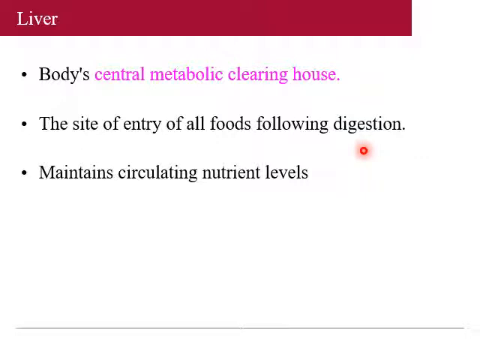After the digestion and absorption through the portal circulation, these biomolecules enter the liver where the final metabolism occurs. So the liver maintains circulating nutrient levels through various metabolic pathways.